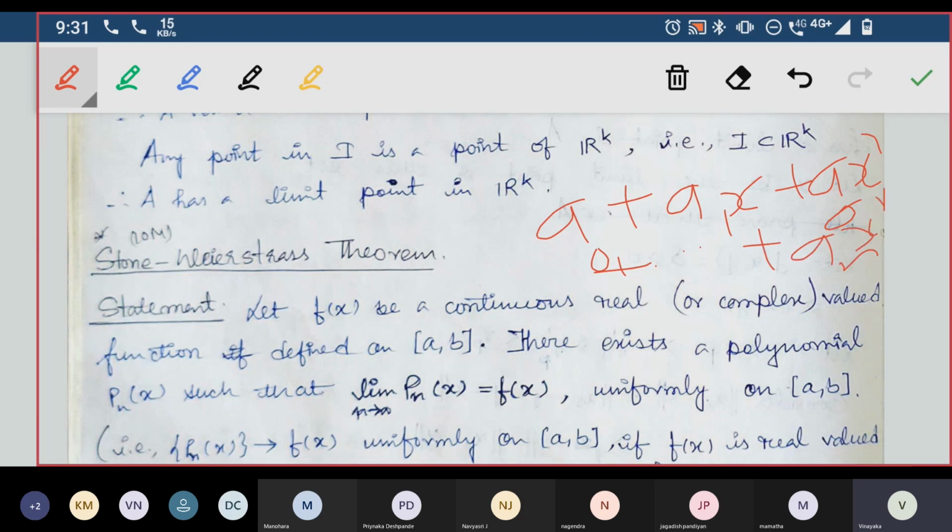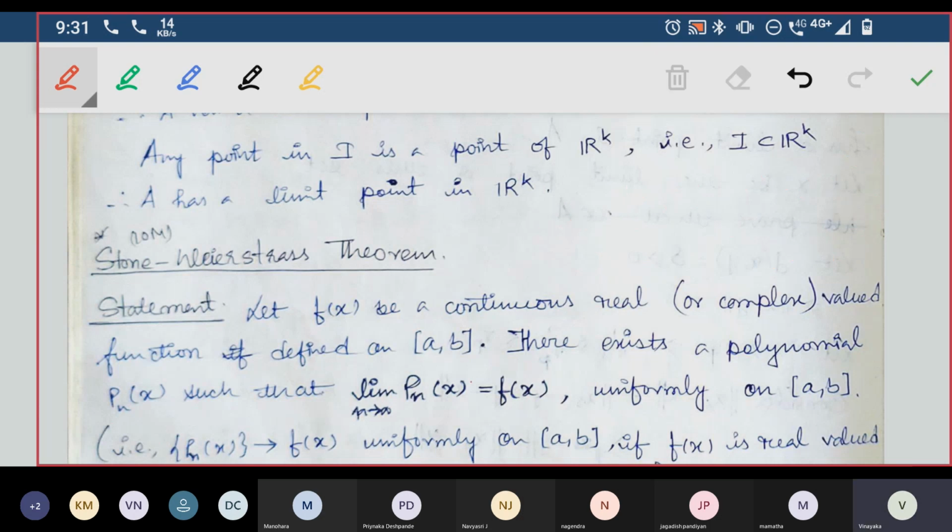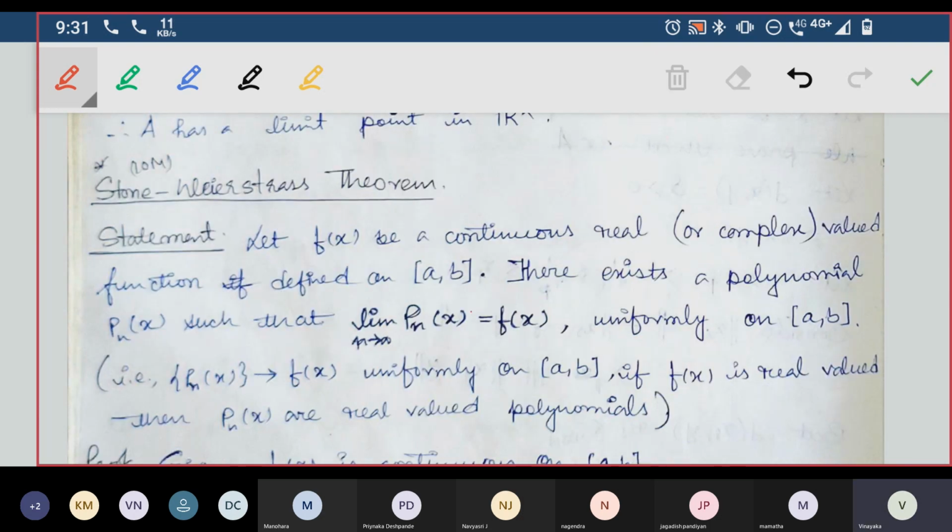A function of this kind is called a polynomial. So the sequence Pn of x converges to f of x, which can be written as limit n tends to infinity Pn of x equals f of x uniformly on the interval a comma b.